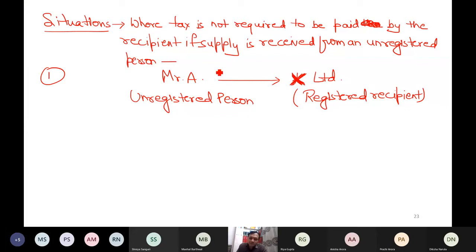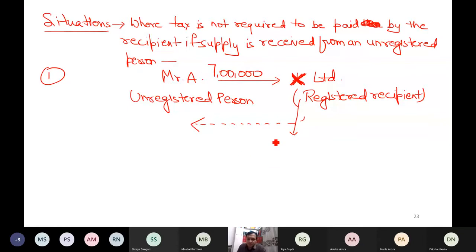I have received something of 7 lakh rupees. So it is X's job to pay 7 lakh rupees. But for example, X Limited will deduct. X Limited is not only registered, but because of other provisions of GST laws, which we have to learn in the sections, this person is supposed to deduct tax at source also. It's compulsory.